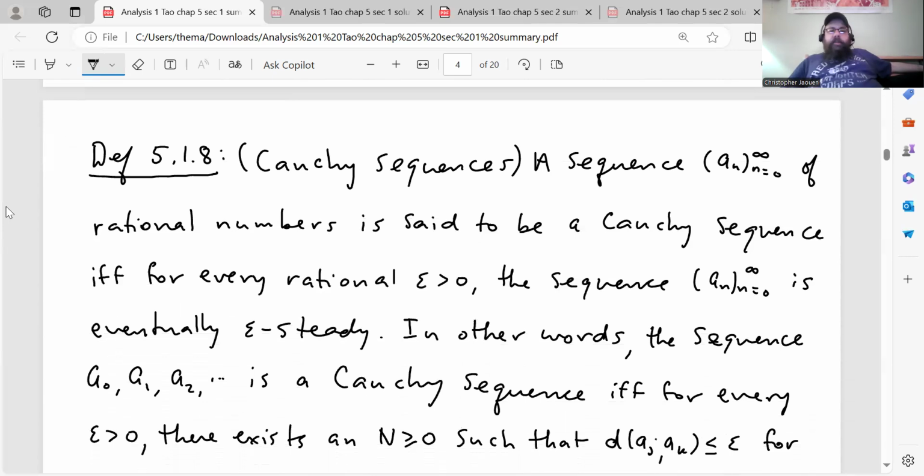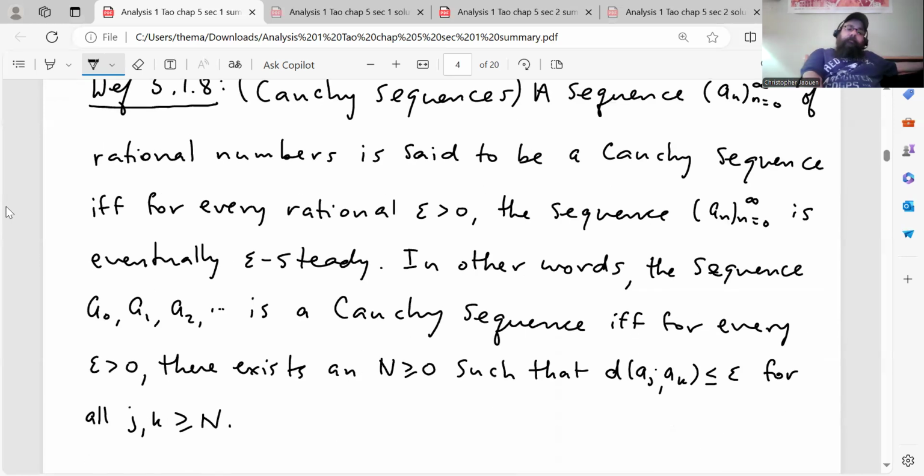Here's another definition that we need now, which is the definition of a Cauchy sequence. This is definition 5.1.8. A sequence a_n, n going from 0 to infinity, of rational numbers is said to be a Cauchy sequence if and only if for every rational epsilon greater than 0, the sequence is eventually epsilon steady.